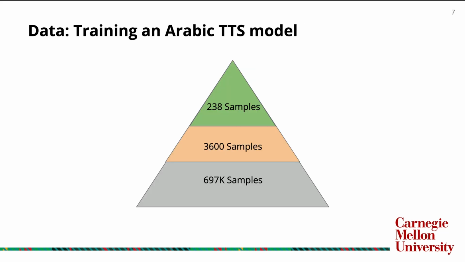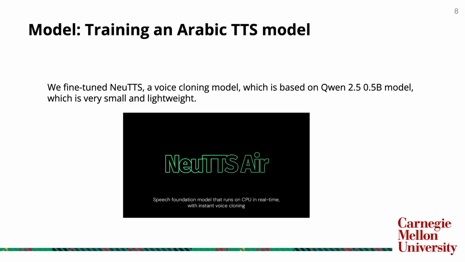We have 3 datasets. 1. A single podcast episode. 2. 13 podcast episodes. And the third one is an audiobook. We scaled the training data significantly. We first began training on 238 samples from one podcast episode. We then expanded to 3,600 samples, followed by around 700k samples from the audiobook.